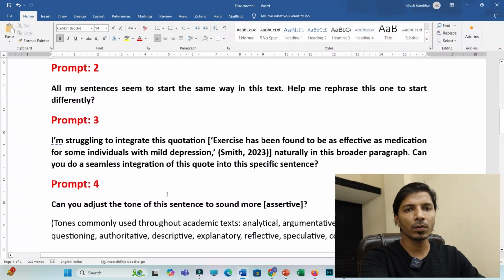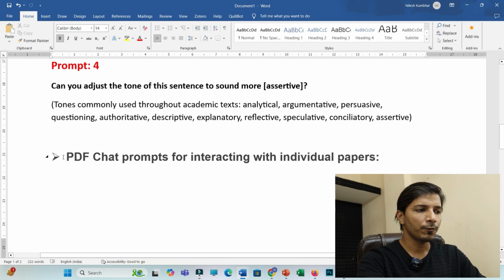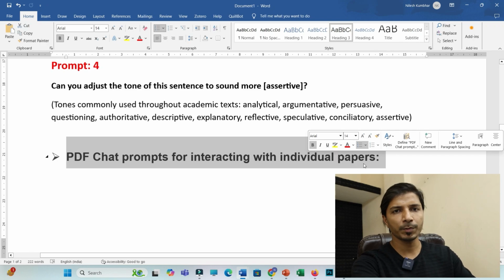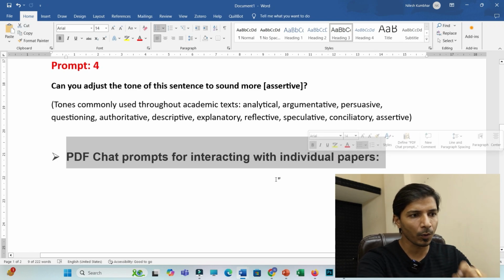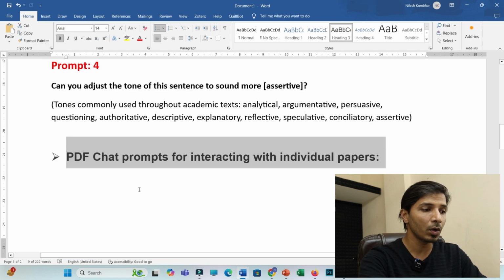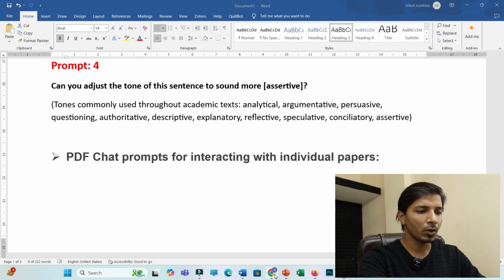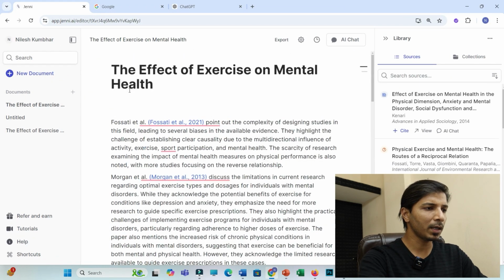Now let us discuss the last few prompts which come under this head. If you are interacting with the PDFs, or if you want to read the research papers, then definitely how to extract the quality information with specific prompts, that we'll be discussing here. So we'll be discussing a total of 6 prompts, and for that you have to just go back to your GenAI interface. I'll remove this part.